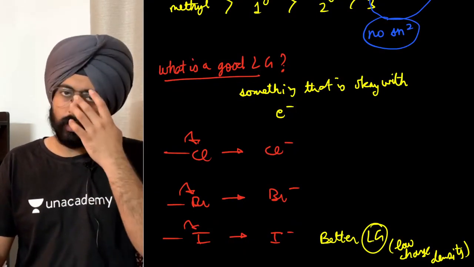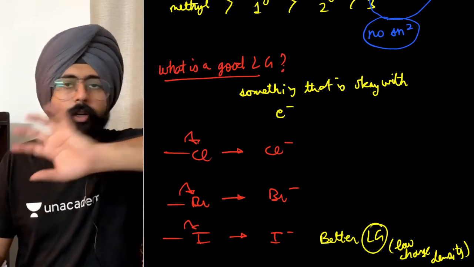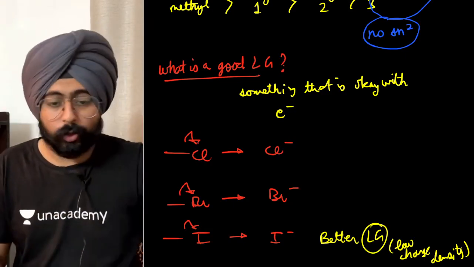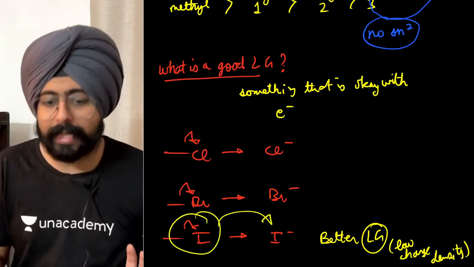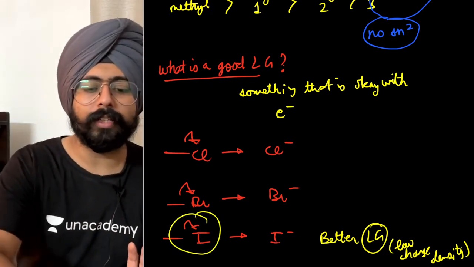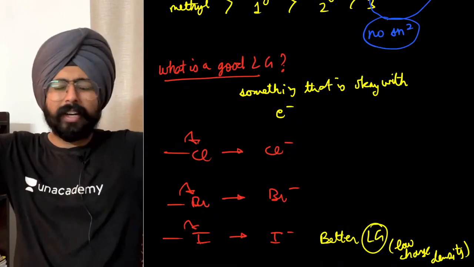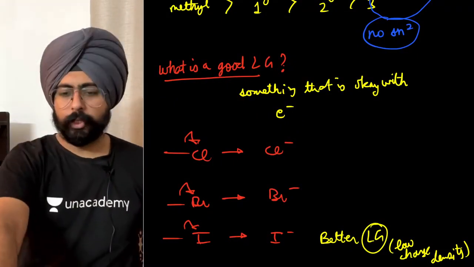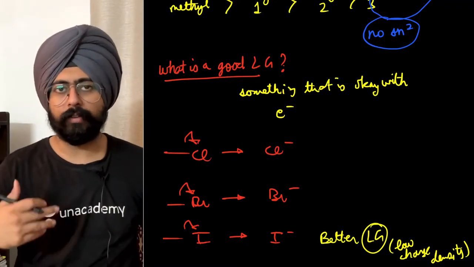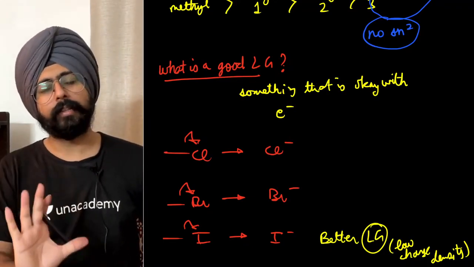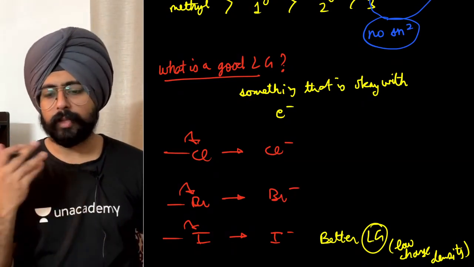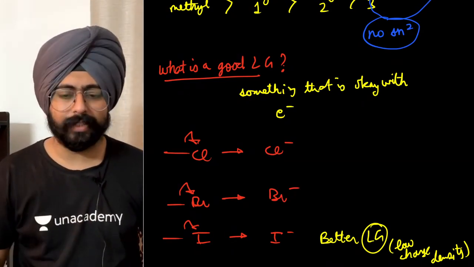Don't think about electron gain enthalpy over here, because we are not talking about an isolated gaseous atom. We are talking about a bonded scenario breaking its bond to become a negatively charged species. We are not talking about electron gain enthalpy over here. Okay. So in this particular case, a better leaving group is the one which has the negative charge happily. Iodine is very happy with the negative charge because it has a low charge density.